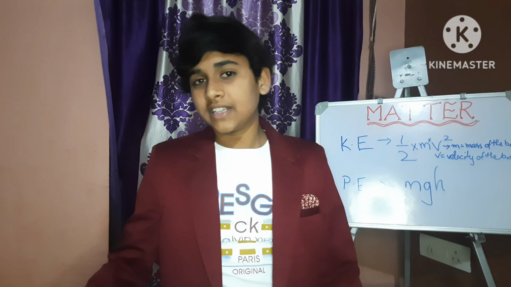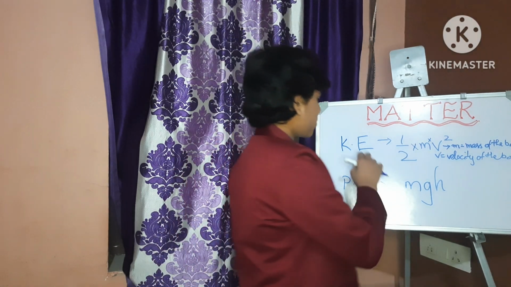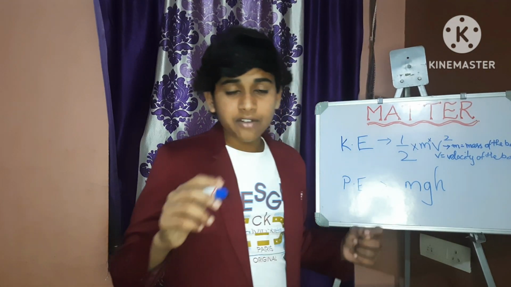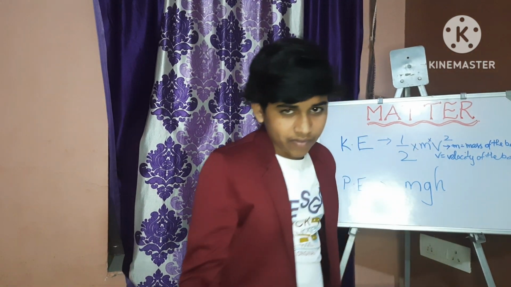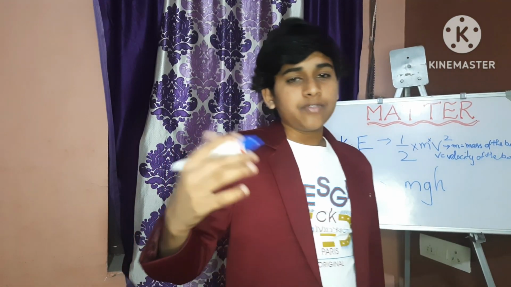Velocity is nothing but speed, but those two are not the same.